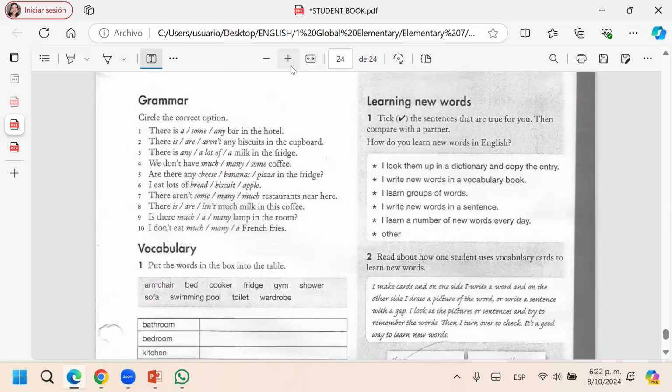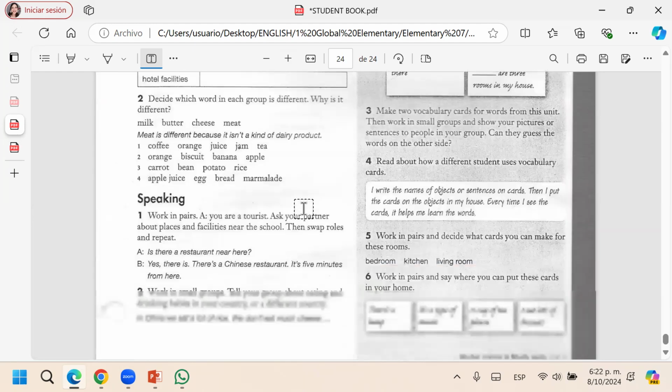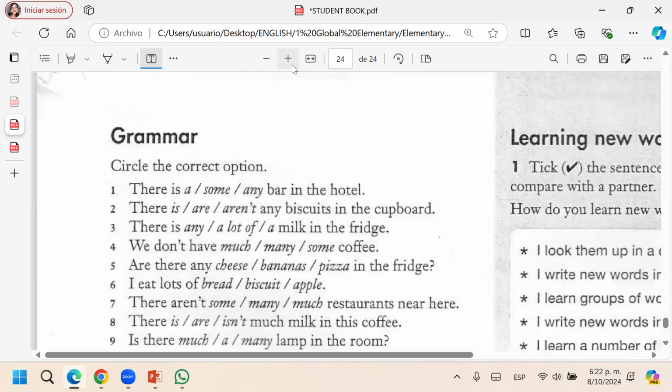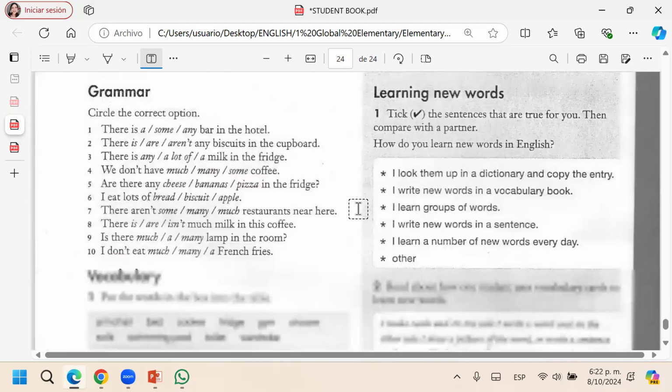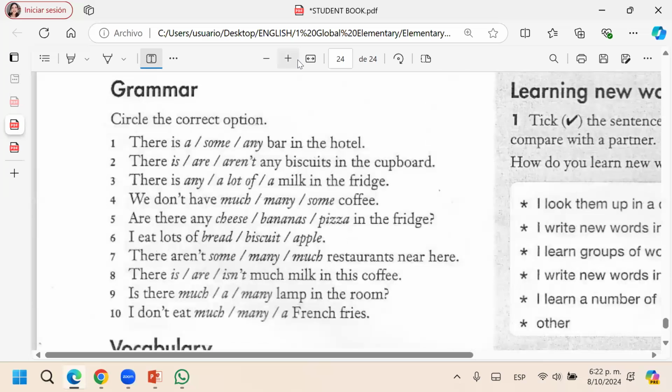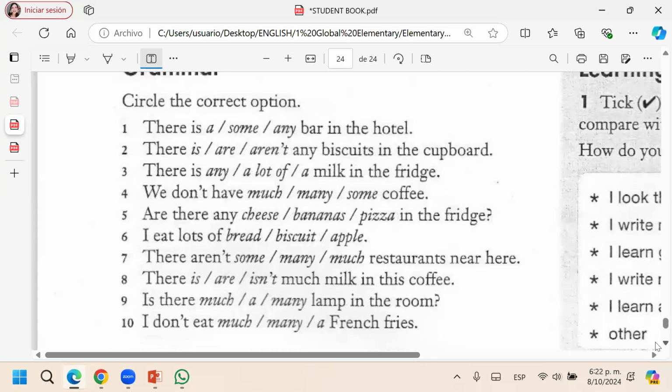So for today, we're going to do some exercises to remember this. Let me show you. These sentences are on the last page, in case you're looking for them. These 10 sentences have 3 options. Look at this: a, some, or any. Or there is, there are, there aren't. Or much, many, or some. You have to choose, what do you think?